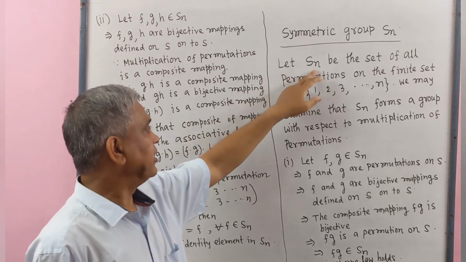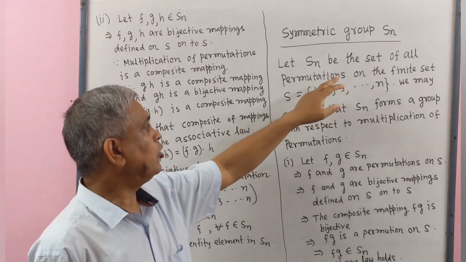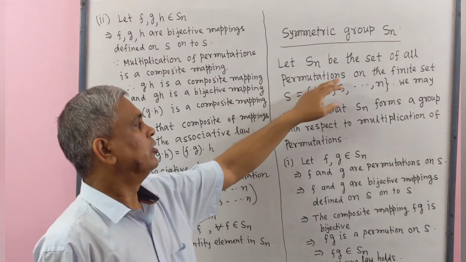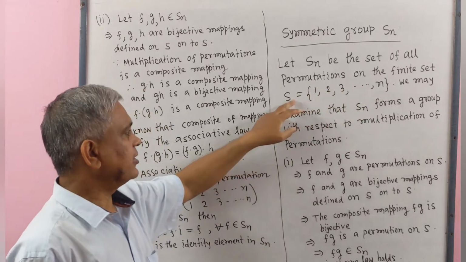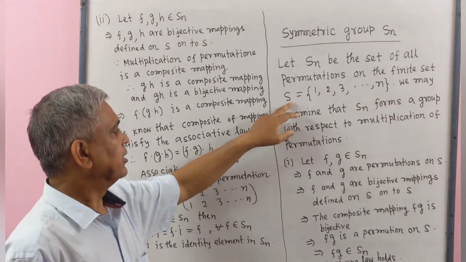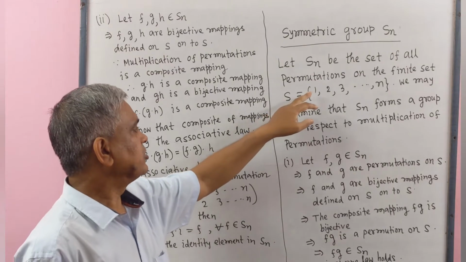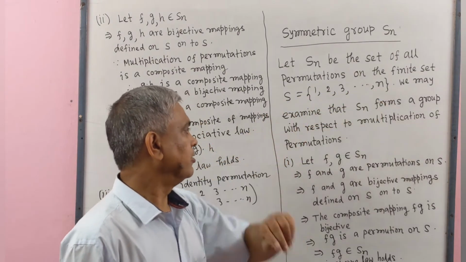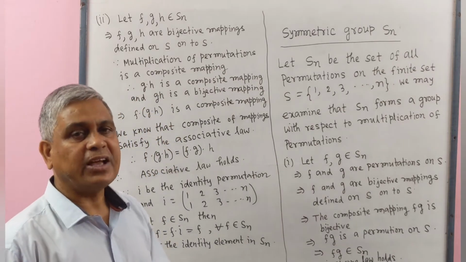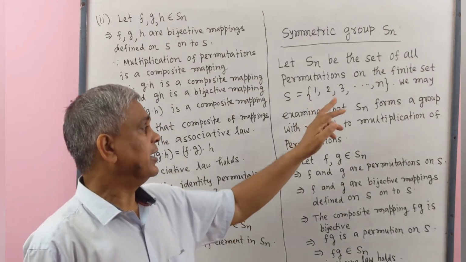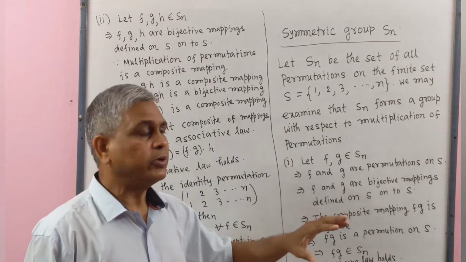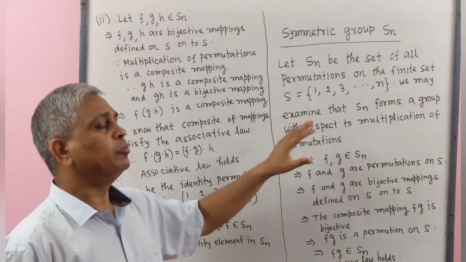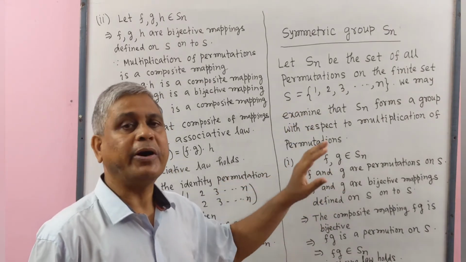Let Sn be the set of all permutations on the finite set S. S contains elements 1, 2, 3, ..., n. We may examine that Sn forms a group with respect to multiplication of permutations.